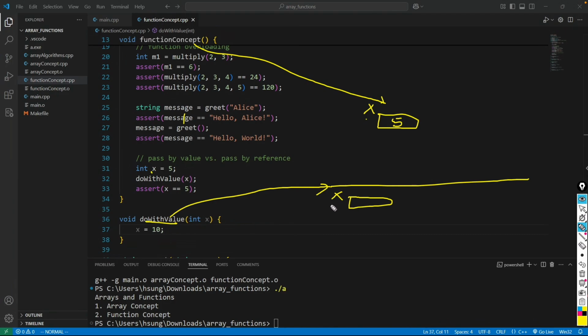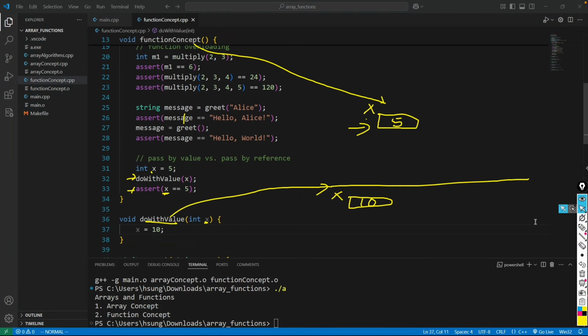So when you store 10, 10 is stored here, so that when you are done with the function call and come back, when you have a reference to x, since this is a function concept local variable, this variable is used. So even if you give a same named variable in do with the value, physically they are different. So nothing happens as you update the parameter in do with the value.